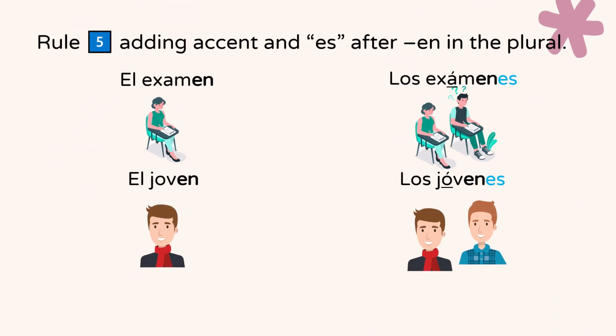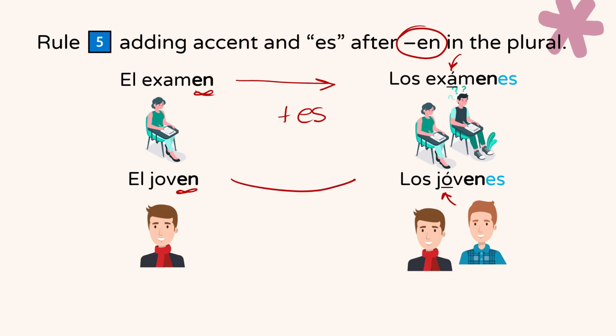Rule number 5. Here's the tricky one. When a word ends in N, like el examen or el joven, we add ES to make it plural. And we also add an accent to keep the right stress. For example, el examen becomes los exámenes. El joven becomes los jóvenes.